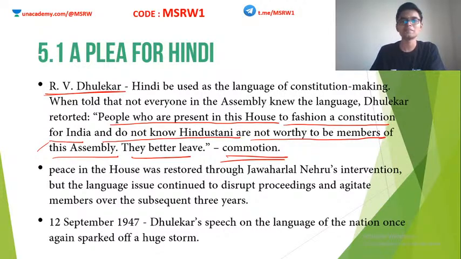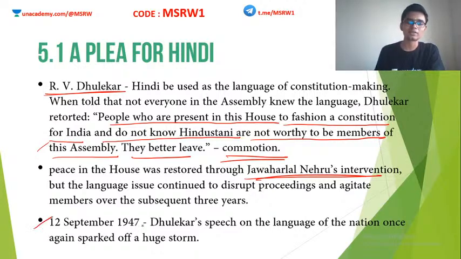Lots of people criticized him, and finally Jawaharlal Nehru had to intervene. Sections were criticizing each other, those who supported Hindi on one side and those who wanted it left out on the other side. Finally, the central figure Jawaharlal Nehru himself had to intervene to stop this fighting. Although for the time being Nehru was able to stop this infighting, whenever this subject was taken up in the Constituent Assembly, it ended up in some kind of commotion. This subject was taken up multiple times in the next 3 years, but every time, it met with some sort of commotion.